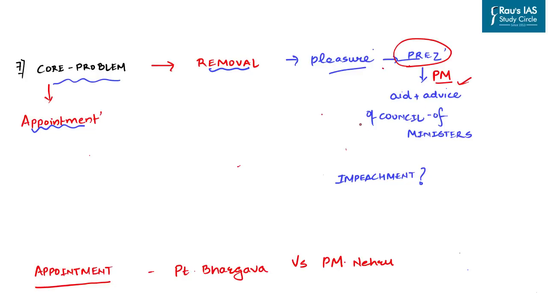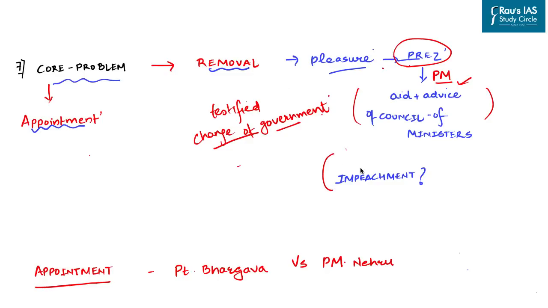As the president works on the aid and advice of prime minister and the council of ministers, in effect the governor can be appointed and removed by central government. And this has even been testified by the change of government at the central level, wherein the governors are then appointed, removed or transferred by the central government. Thus, the governor works as per the demands, the guidelines and the wishes of the central government, which is the council of ministers and the prime minister, and the pleasure of president has a deeper connotation. Lastly, the state government has no role in playing the removal of governor.